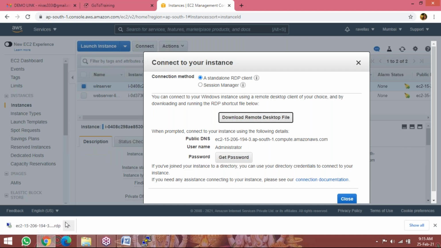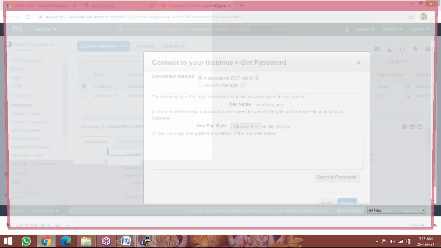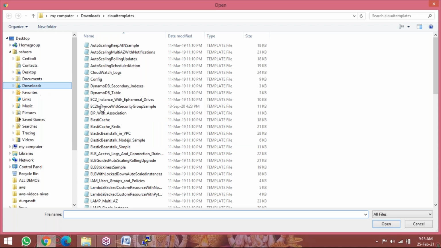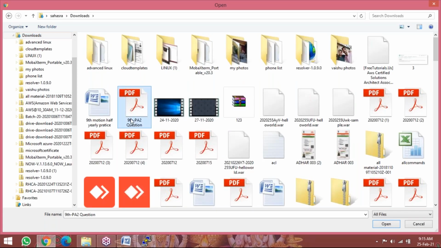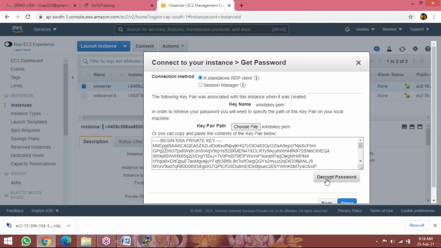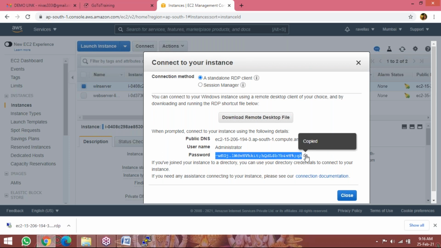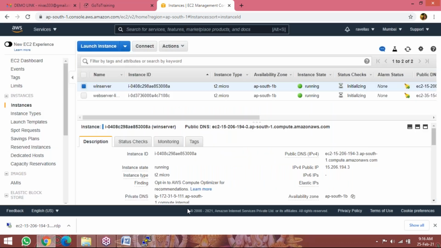Now, if you want to log into the Windows server, we require a password. Public DNS, this is the username Administrator, and the password. Click on get password. Choose file. I selected the key, the WinDS key, from downloads. Now decrypt password. Okay, this is the password. Copy your password. Click on close.